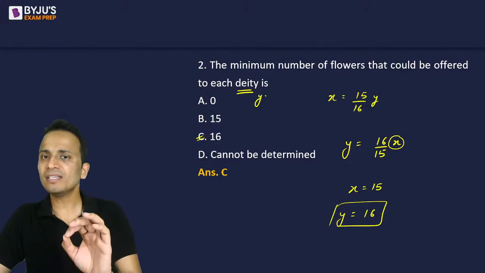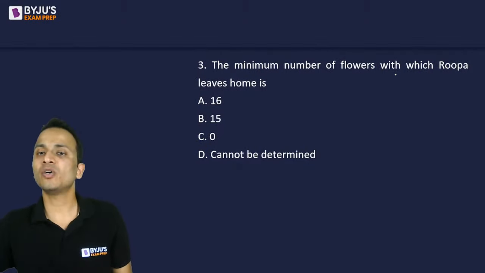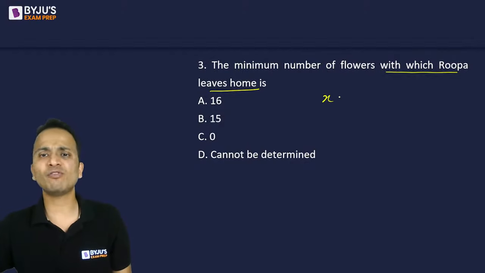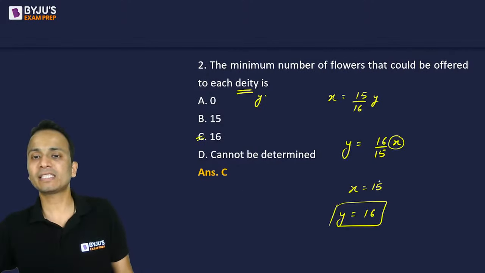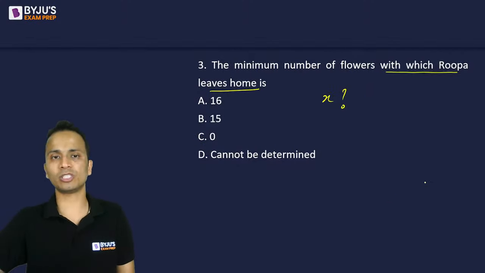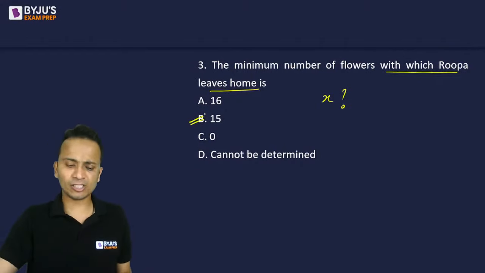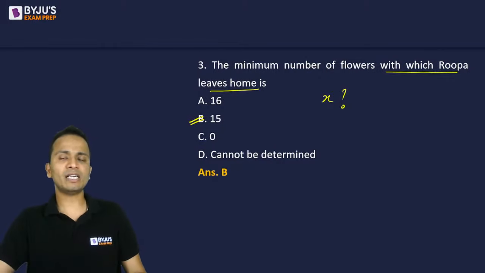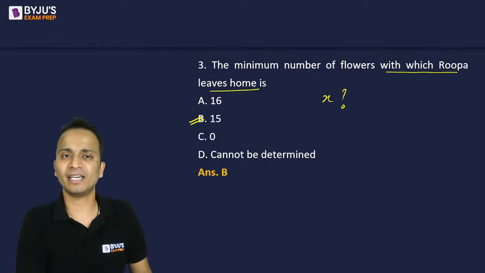Okay, the next question. Now it's similar. The minimum number of flowers with which Rupa leaves home. So now in this case, we have to minimize the value of x. In the previous question, we have already done that. As you can see, the minimum value of x can be 15. So we have already done that, and we can straight away mark the answer as option B, which is equal to 15. So the minimum number of flowers that Rupa started with can be 15, and that is the correct answer.